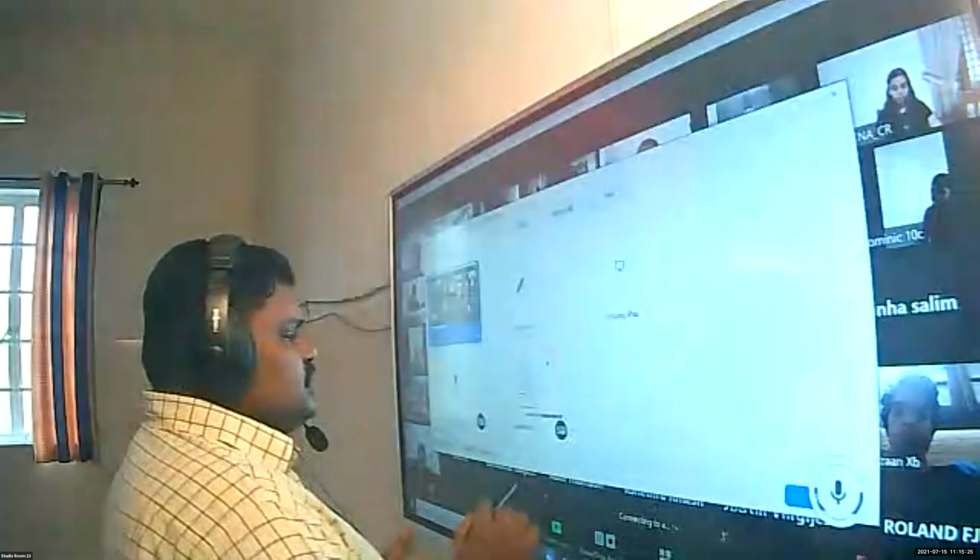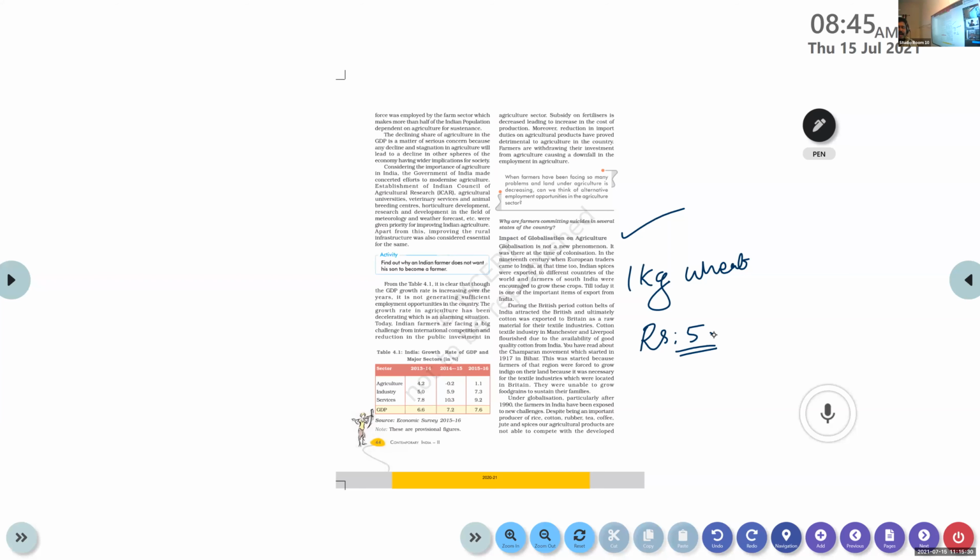Here the government is not that helpful for farmers in India because our economy is not that developed. Our country is not a developed country, so the help that the government can provide is minimum. So in India, one farmer produced 1 kilogram of wheat for rupees 5.